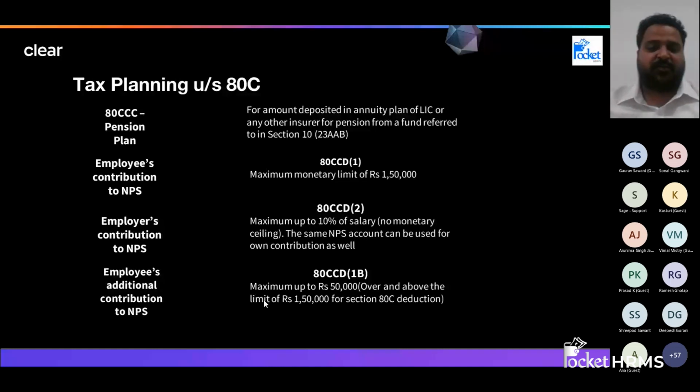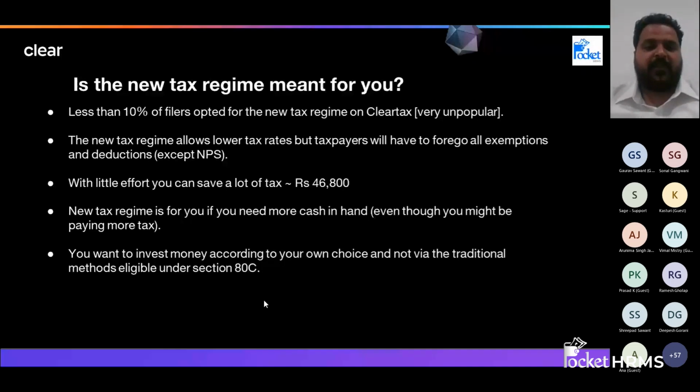The second month, February 2025, the third month goes on like this. Okay, so we have to keep in mind how and when we are withdrawing that, so that we can avail the exemption, otherwise not.